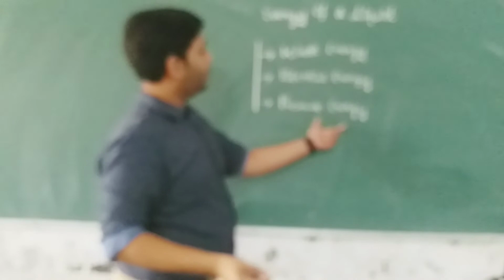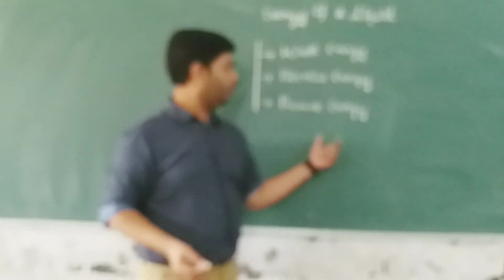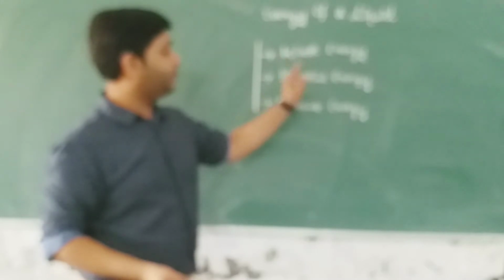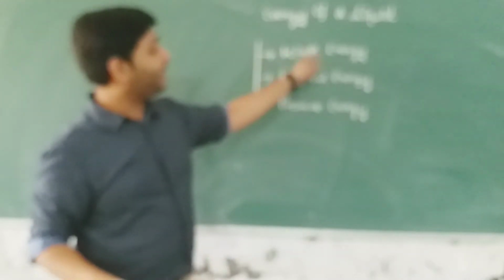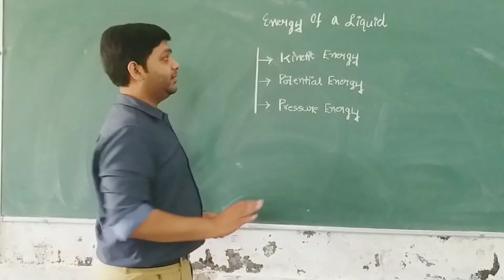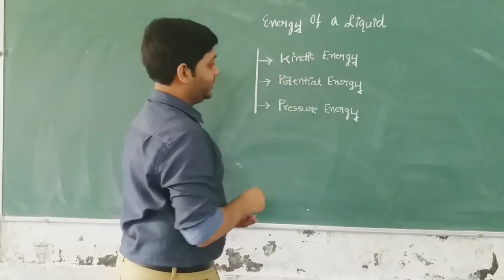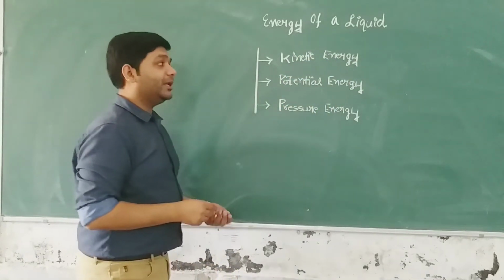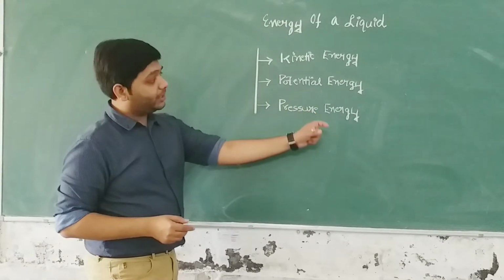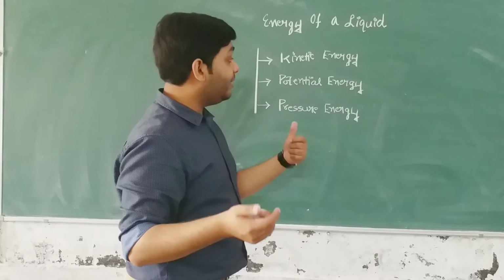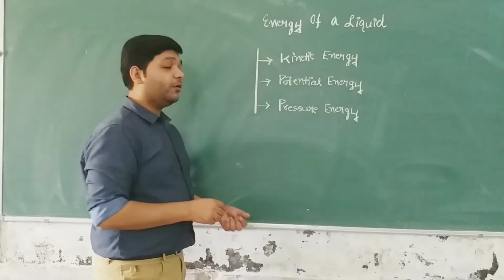This energy called pressure energy might be new for you, but you must have heard about these two energies, kinetic energy and potential energy. So kinetic energy is the energy possessed by a body by virtue of its velocity. We all know that, right? So if a body is moving, then it will have some kinetic energy. And potential energy is the energy possessed by a body by virtue of its configuration or by virtue of height.